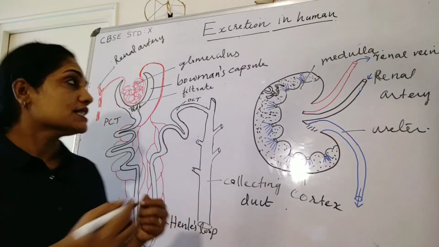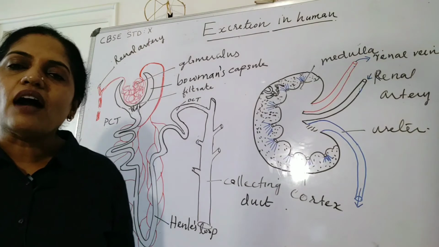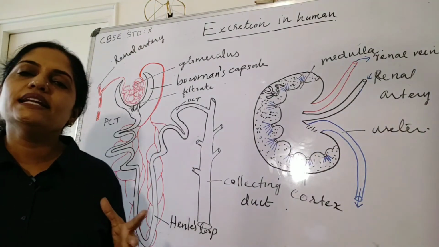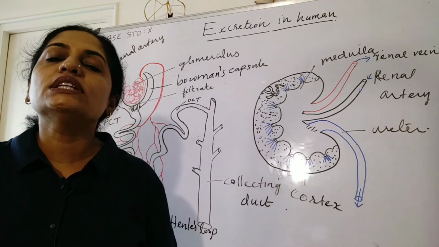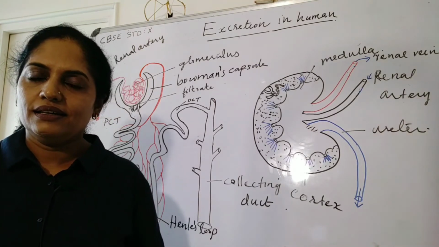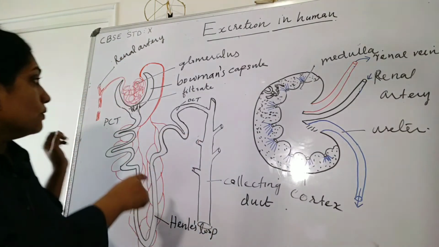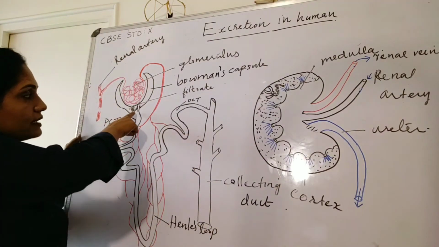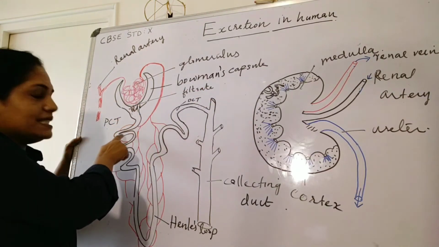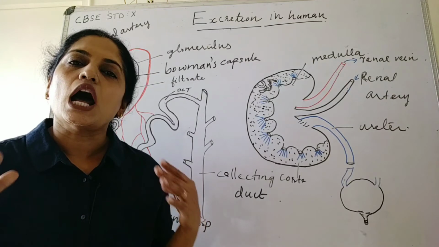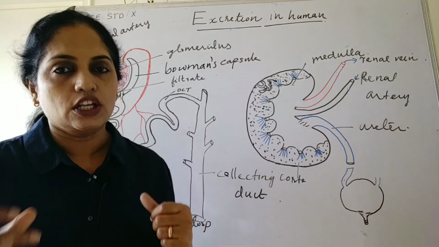That reabsorption is done in the convoluted tubule. We have to eliminate the waste materials like urea, uric acid, excess salt, and water from our body. How does this process take place? Let us see that. The filtrate collected here in the Bowman's capsule moves to the PCT. The PCT absorbs most of the useful substances through its inner wall.